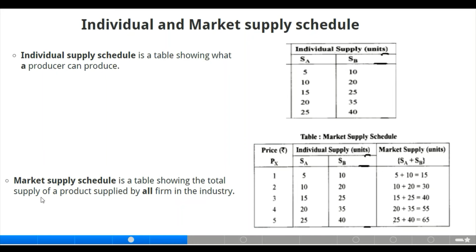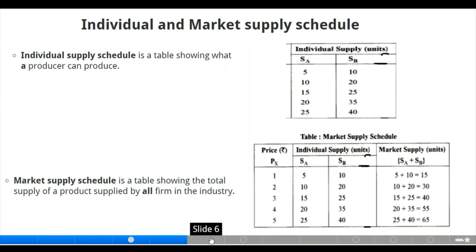Now, a market supply schedule is a table showing the total supply of the product supplied by all firms in the industry. This table is showing us the different prices and the supply by firm A and firm B, which is known as the total market supply for firm A and firm B.